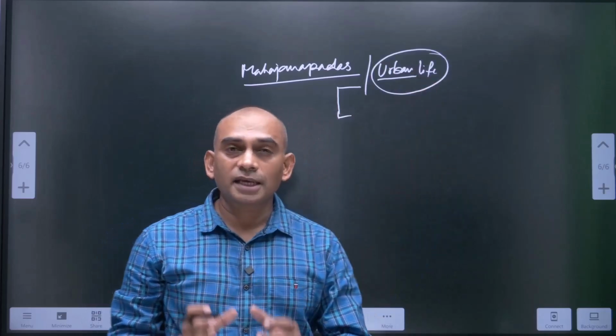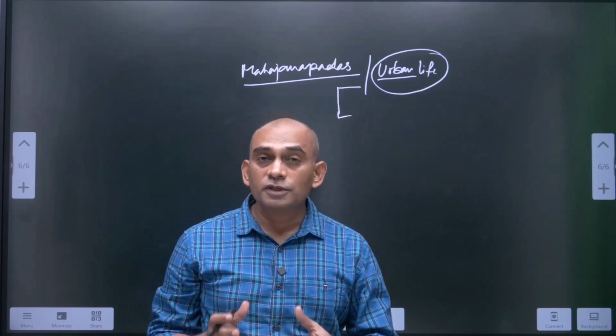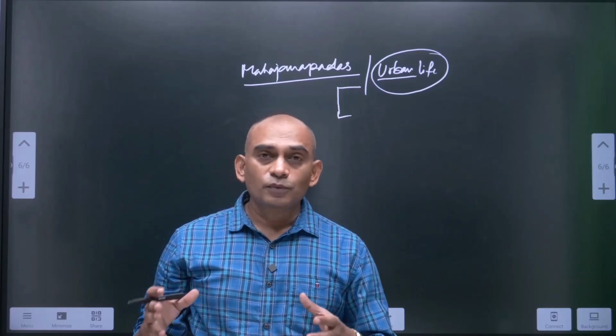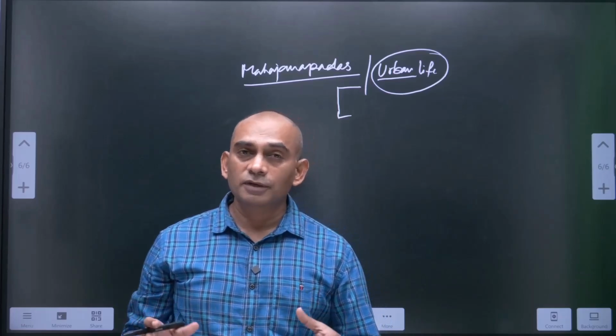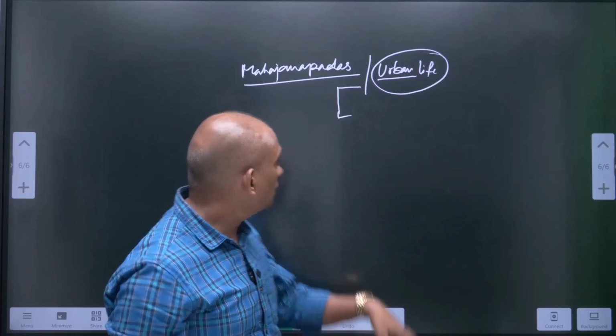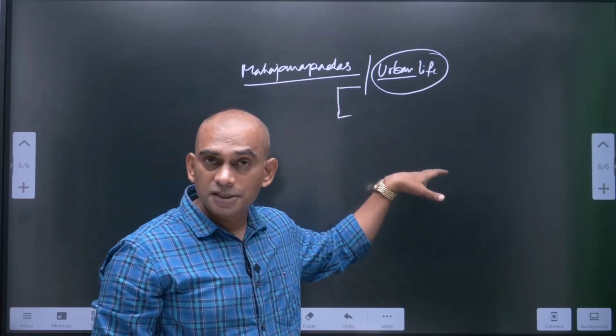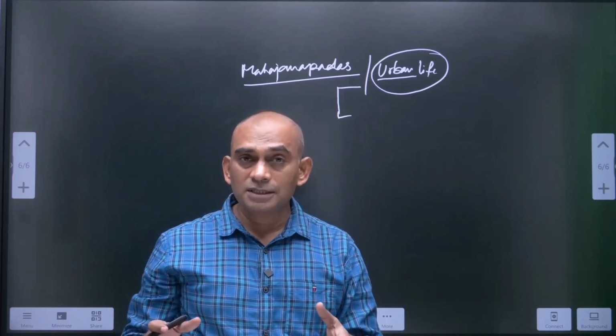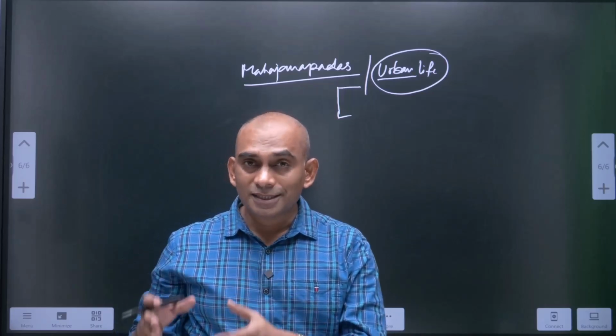This was the second urbanization. What was the first urbanization in the Indian subcontinent? Indus Valley civilization, that is Harappan civilization, was the first urbanization. This was the second urbanization. So most of the Mahajanapadas had capitals and also important cities as well.